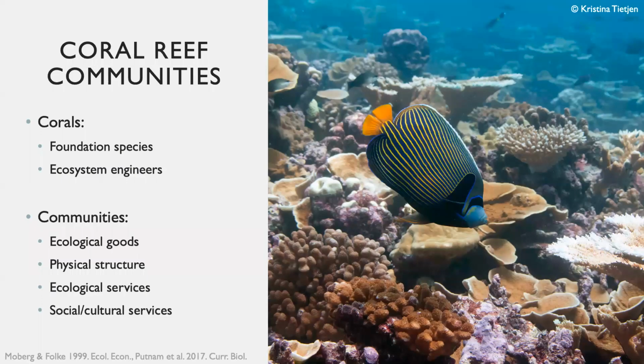Coral reef communities are very vibrant and diverse. The corals act as foundation species, forming the reef structure from their hard calcium carbonate skeleton on which other organisms are able to live. They are also ecosystem engineers, providing nutrients to their community in an otherwise nutrient-poor environment. As a coral reef community, there are many services that are provided to humans and other marine animals, such as ecological goods like fish and components of pharmaceuticals, the physical structure that the reef provides for organisms to live on, ecological services, such as being an important nursery, hunting ground, or breeding ground, and social and cultural services, such as